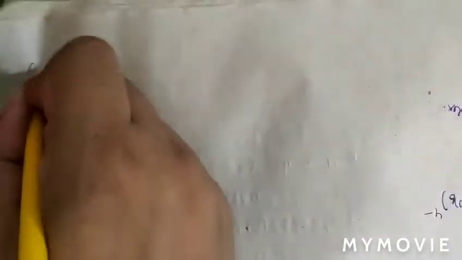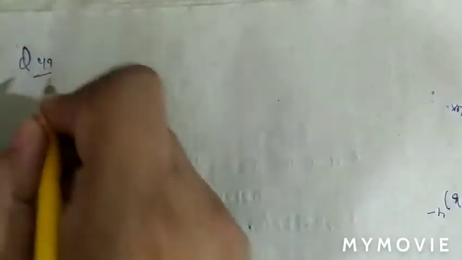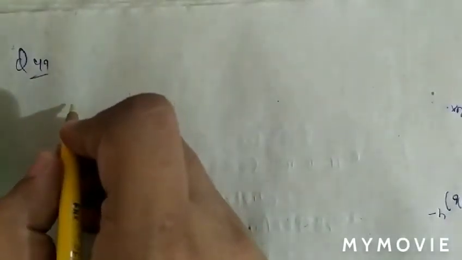See question number 49. In question number 49, what is given there? The question is basically about hybridization and magnetic character. Two complexes are given there.